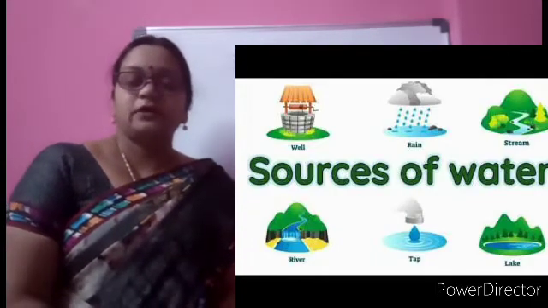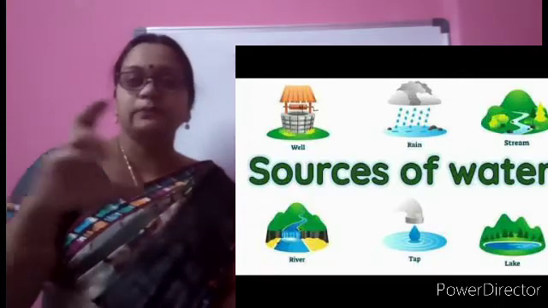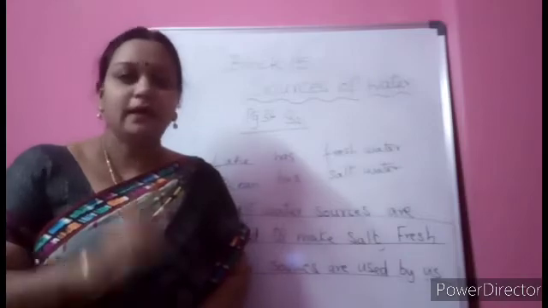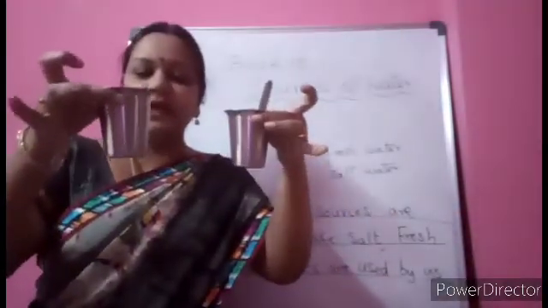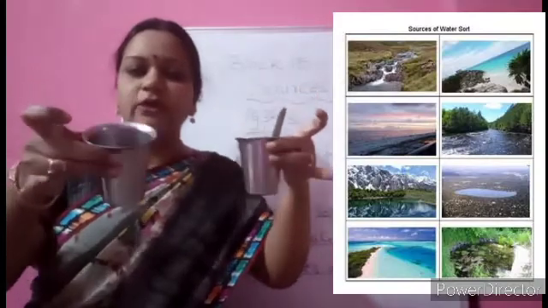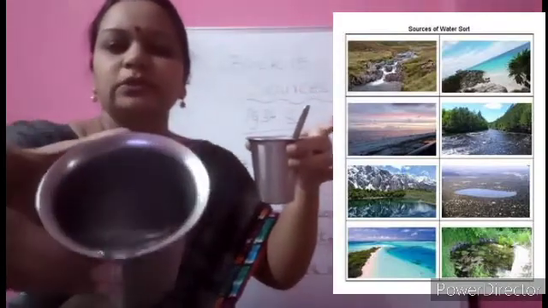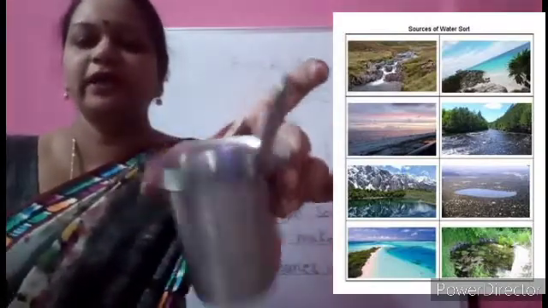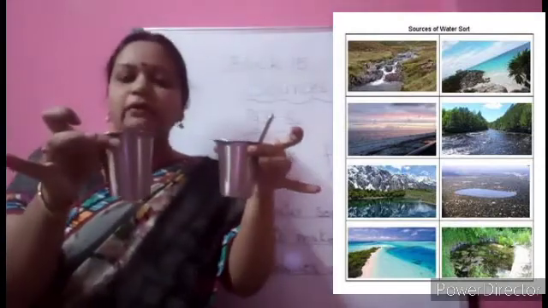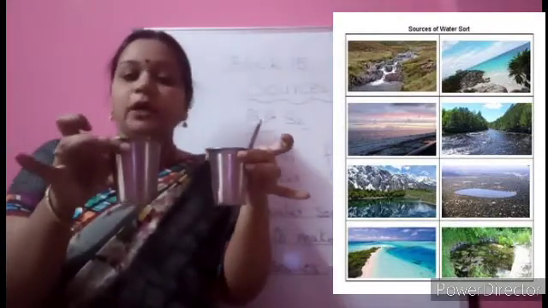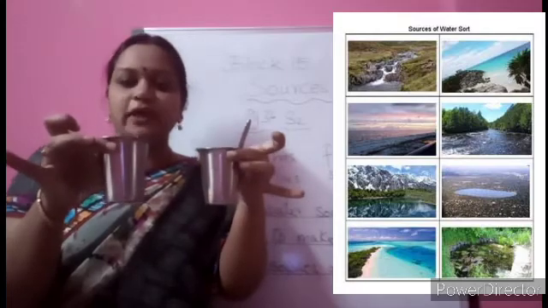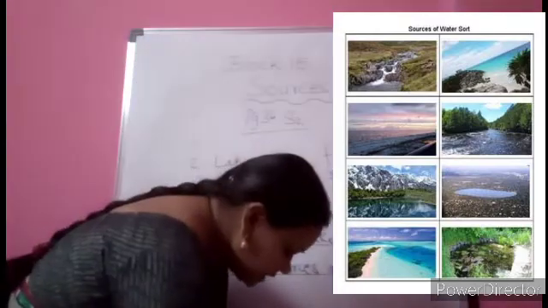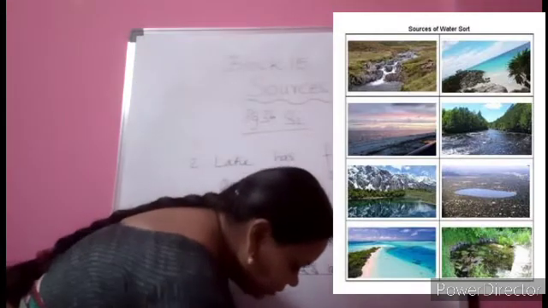See children, as a part of today's activity, I told you to keep 2 glasses of water. Yes children, this is the activity time. Now see here, I have 2 glasses, A and B for example. You can see that inside both there is water, which I will use for drinking and cooking. Now children, same way you also keep the things ready and you can do along with me.